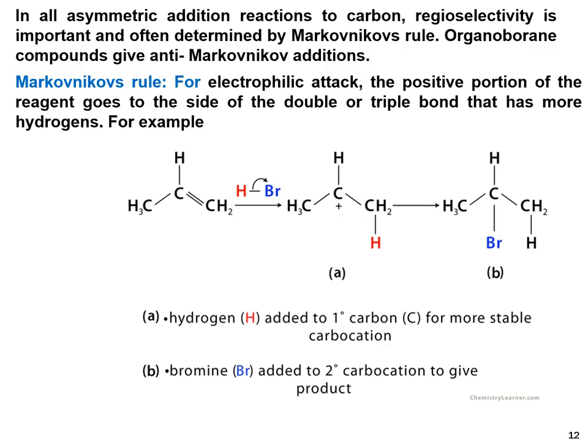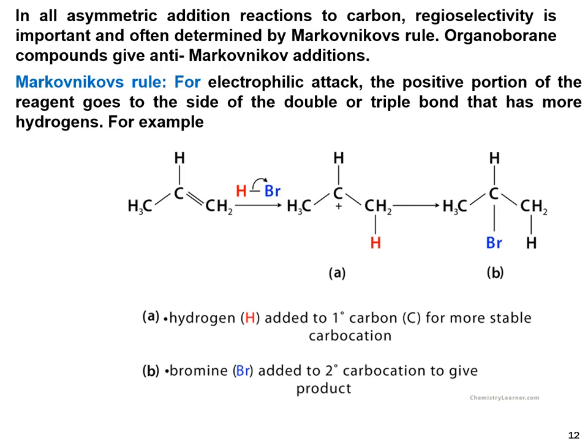The hydrogen of HBr can go on either side, but if H goes to the carbon that already has the greater number of hydrogens, then it gives the secondary carbocation. If it attaches with the carbon which already has fewer hydrogens, then it gives the primary carbocation.